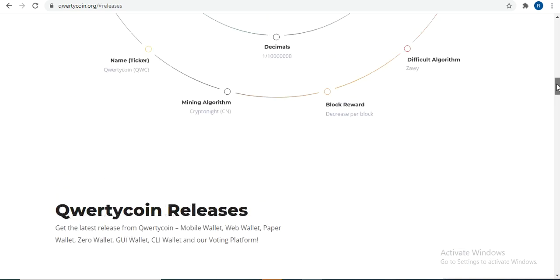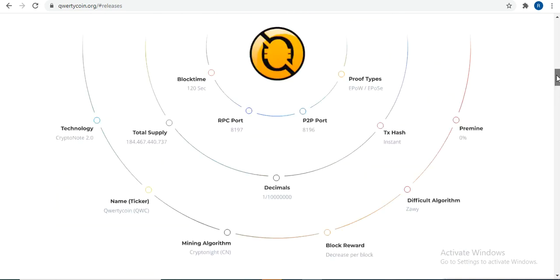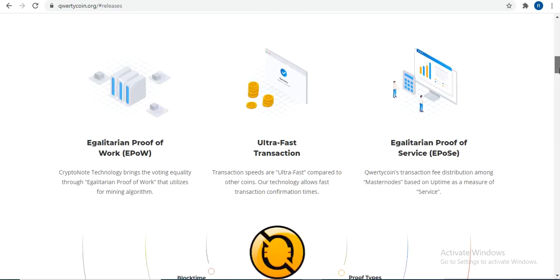All wallets are available for this platform. Here are some important details about this platform, like its ticker QWC, mining algorithm, block reward, decimals, RPC port, total supply, everything is given here. You can check all details.